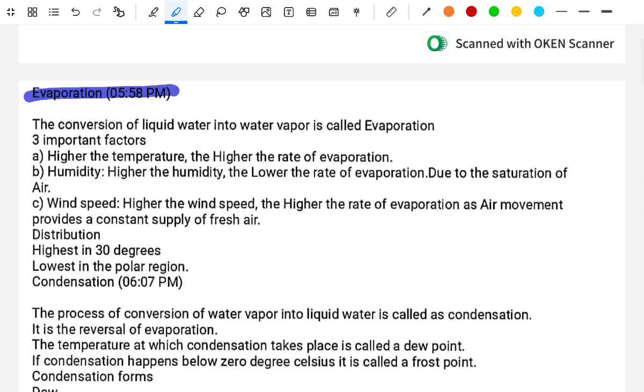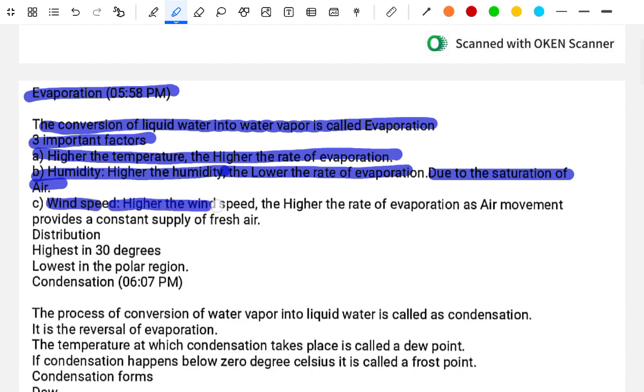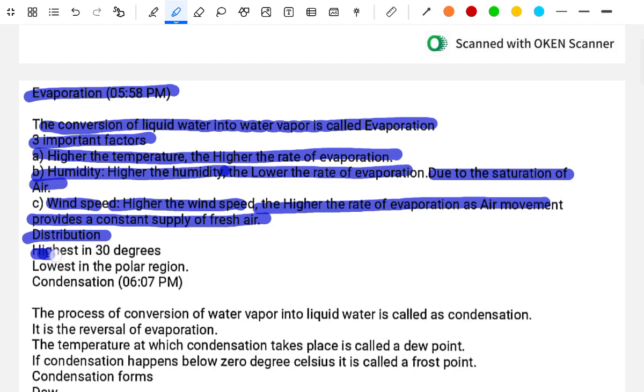Evaporation. The conversion of liquid water into water vapor is called evaporation. Three important factors: A. Temperature: the higher the temperature, the higher the rate of evaporation. Humidity: the higher the humidity, the lower the rate of evaporation due to saturation of the air. Wind speed: the higher the wind speed, the higher the rate of evaporation, as air movement provides a constant supply of fresh air. The distribution: the highest at 30 degrees, the lowest in the polar region.